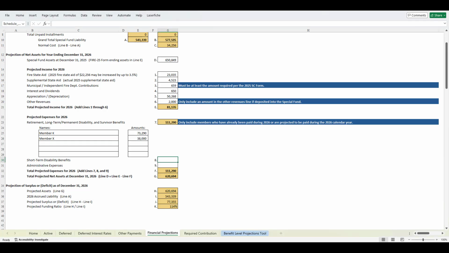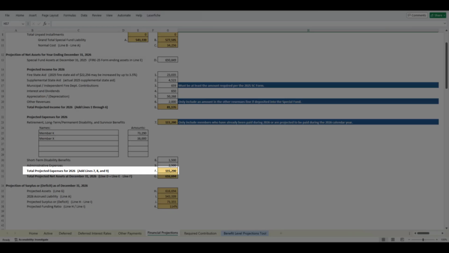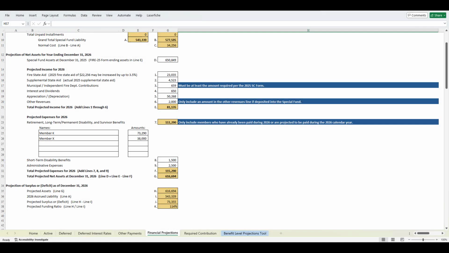Enter any short-term disability benefits paid or projected to be paid during the reporting year in line 8. Then, enter the total administrative expenses paid or expected to be paid during the reporting year in line 9. The total projected expenses for the calendar year is automatically calculated in line F and is the total of lines 7, 8, and 9.